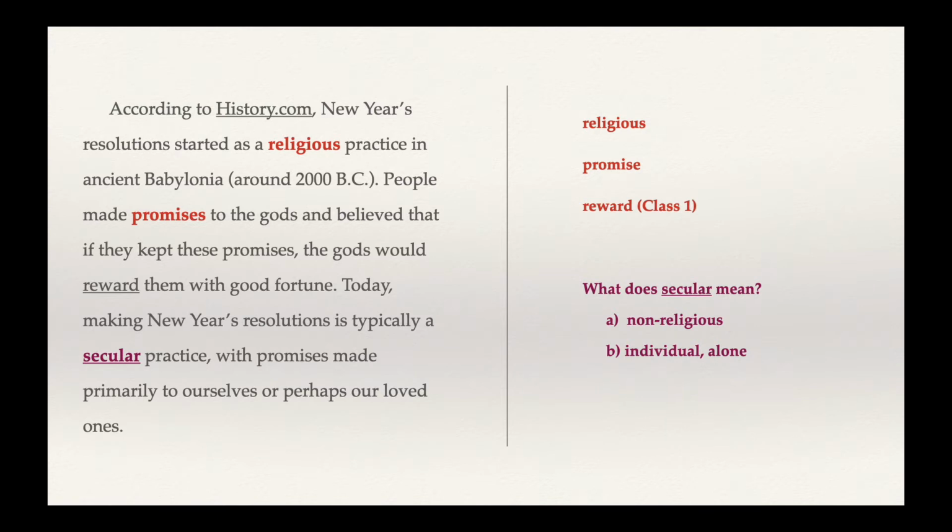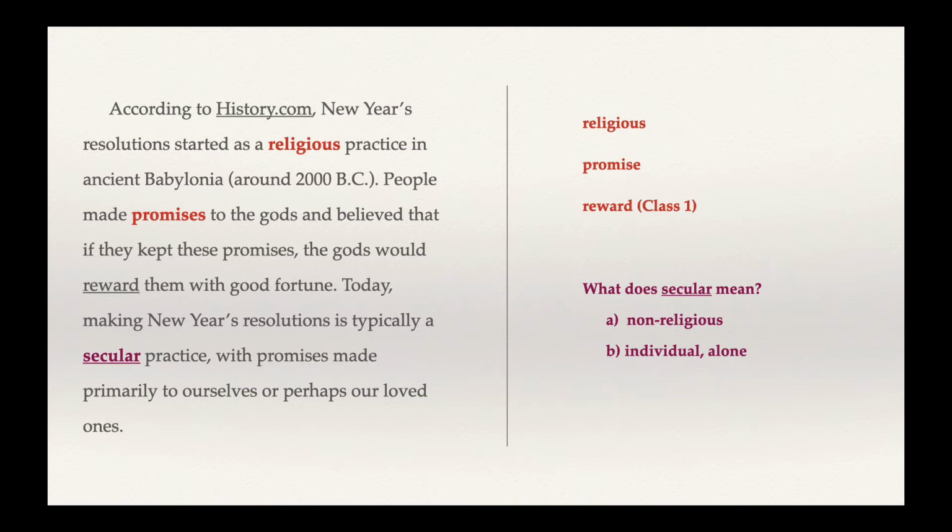So either of these two choices, A or B, could make sense. In the second half of the sentence, it says ourselves or our loved ones. Loved ones are people we love, like our family or friends. So maybe it's not really individual or alone.